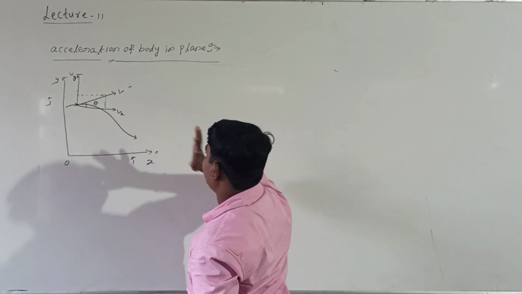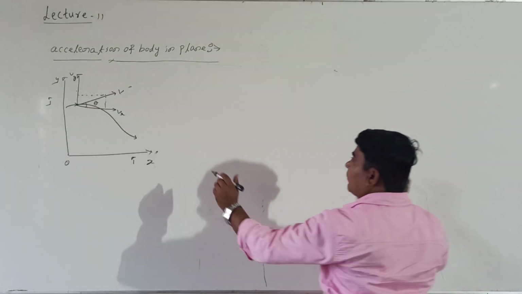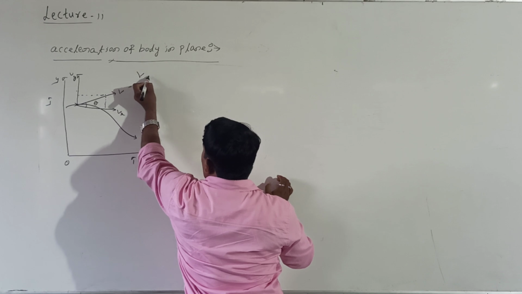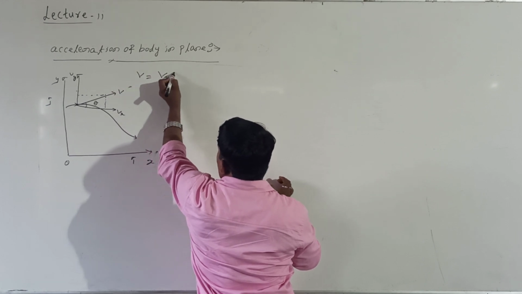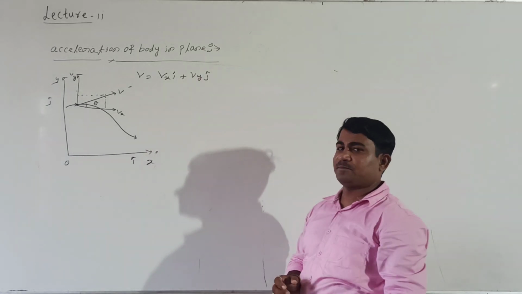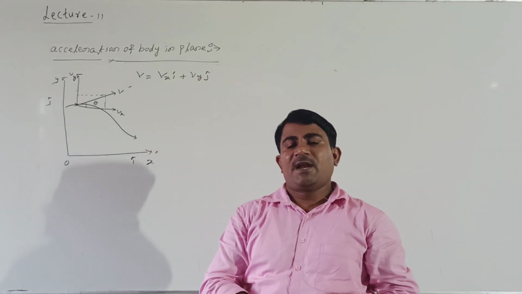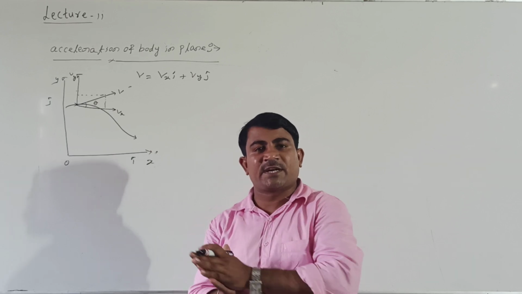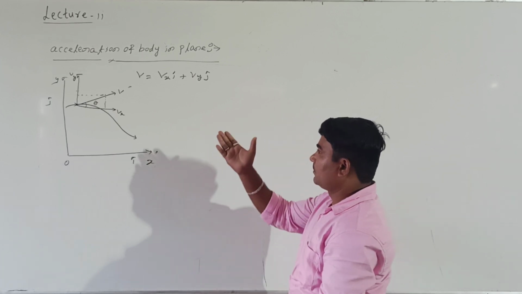How to represent this velocity? The velocity of the body v can be represented as vx i cap plus vy j cap. Right. Now make a differentiation. Differentiate the above equation with respect to time.